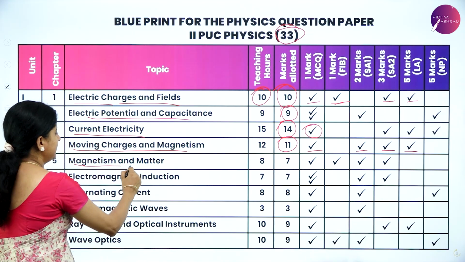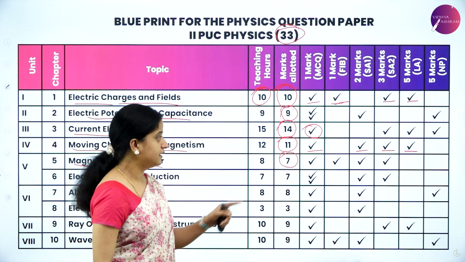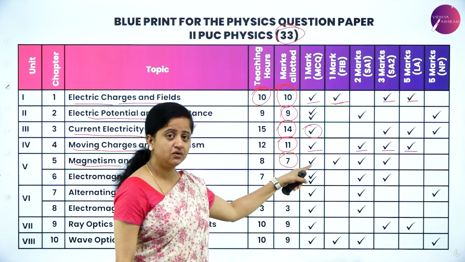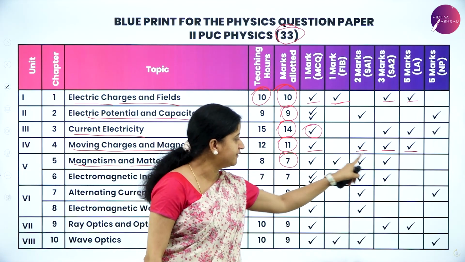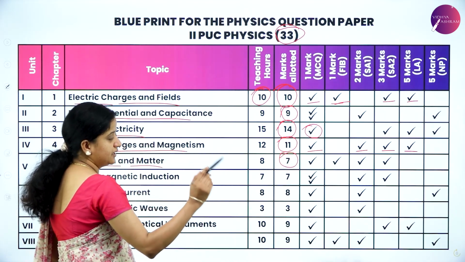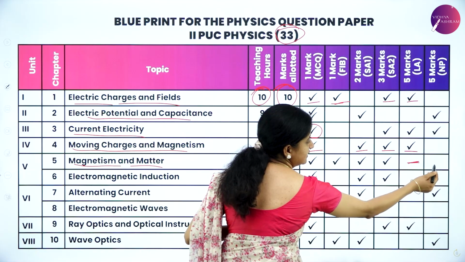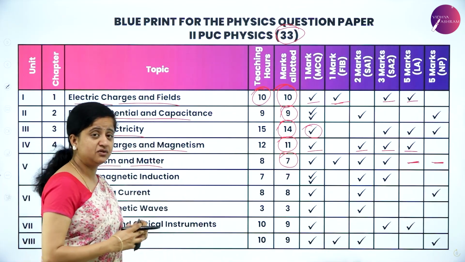So magnetism and matter is our next chapter. The weightage is 7 marks, where you will get 1 mark questions, that is MCQ plus fill in the blanks, 2 mark and 3 mark. So 2 plus 3, 5, 6 and 7. That is for magnetism and matter. You can observe there is no 5 mark question in this chapter, no numerical problem. So now it is again easy to prepare.